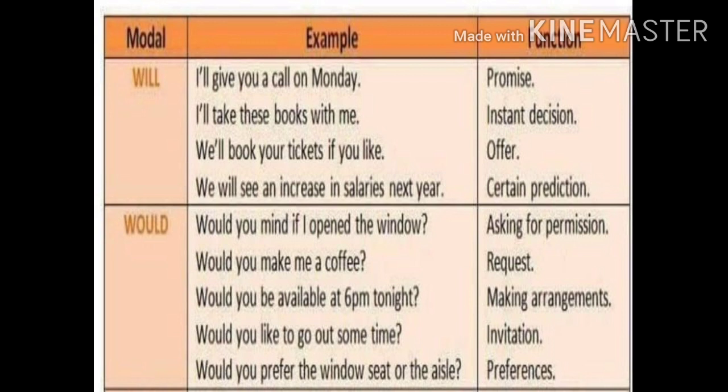Would is also used to denote a polite invitation. Would you like to go out sometime? Here you're inviting someone to go out with you and you're using the modal auxiliary would in the question to denote invitation. Would can also be used in sentences denoting preferences. I would prefer tea to coffee. Likewise, look at the example given here. Would you prefer the window seat or the aisle? To denote preference, you can use would in negative, positive, and also in question form.